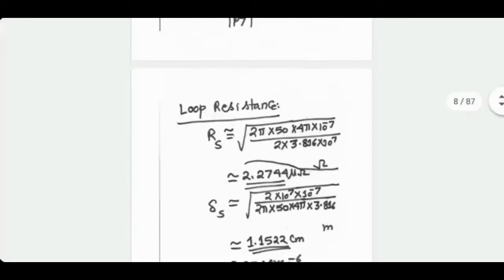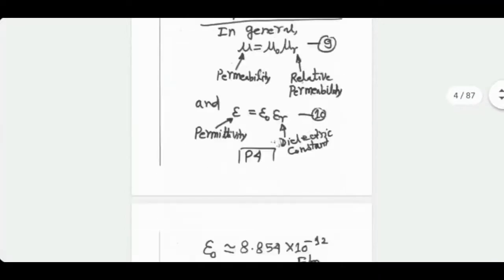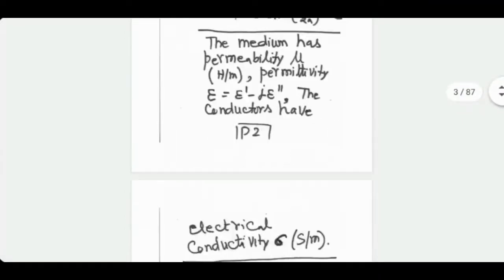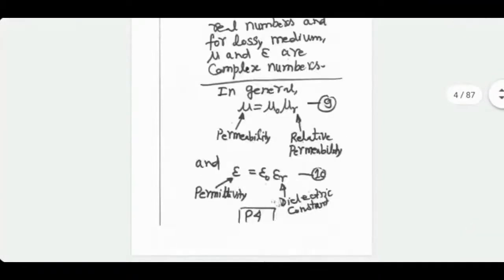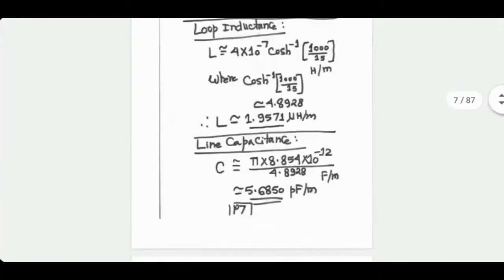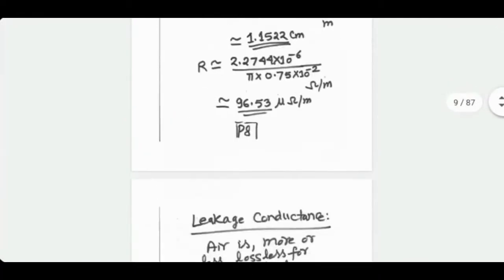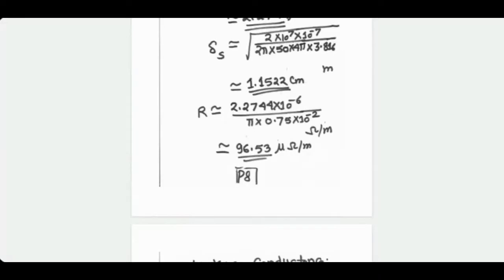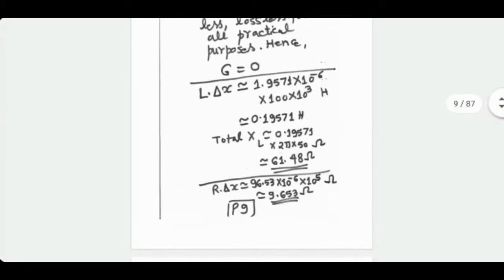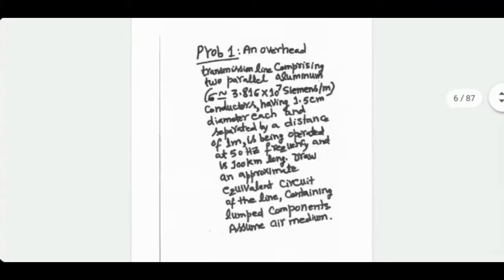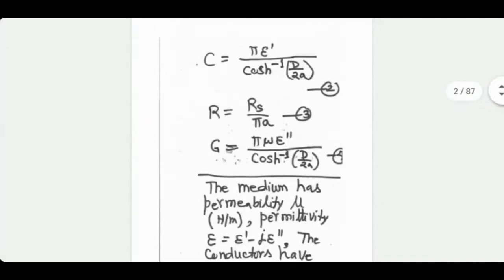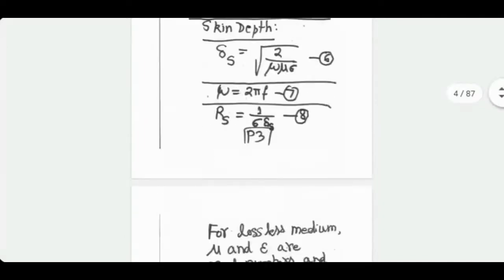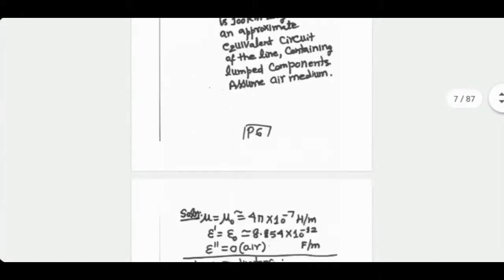R can be calculated directly from RS using this formula, RS divided by pi A. A is known to you. So if I plug the values in, R also turns out to be in micro ohm per meter. Very small values. Now, of course, G is 0 because for G, I have got epsilon double prime in the formula, which is 0 for air under normal conditions. So capital G is 0.